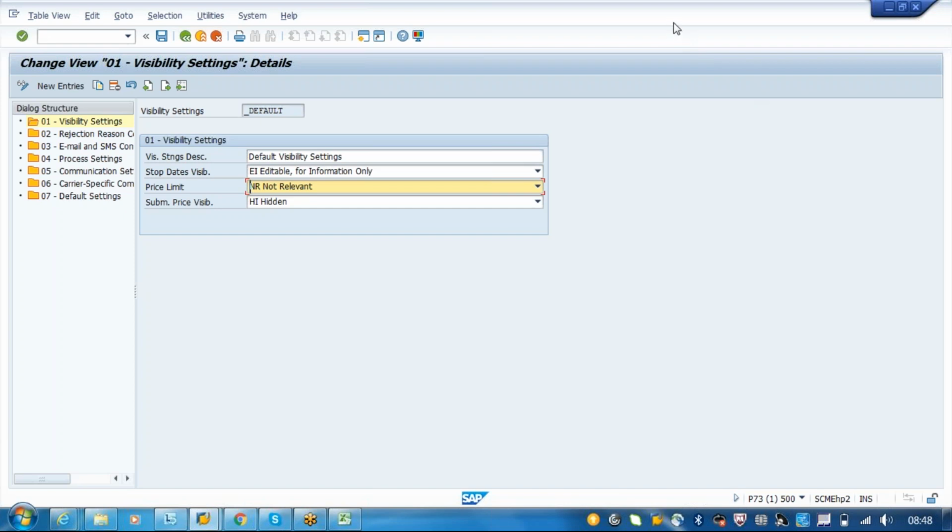I mean, these scenarios also will be covered, right? Yeah, I will cover them. I will cover air and ocean also.